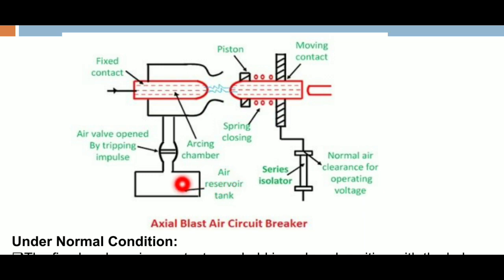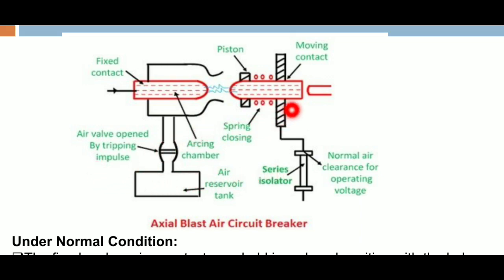That air reservoir tank is filled with compressed air. This is the normal air clearance for operating voltage. These are the series isolators used for isolation purposes.